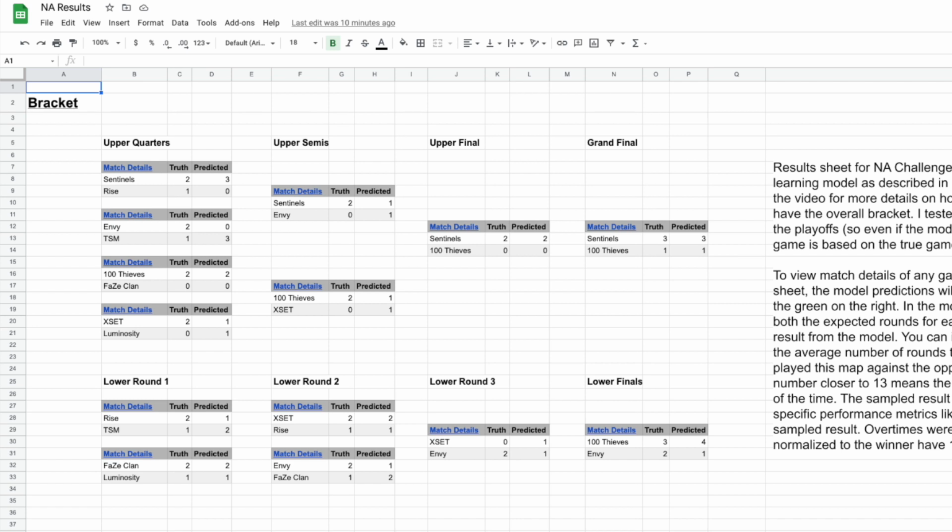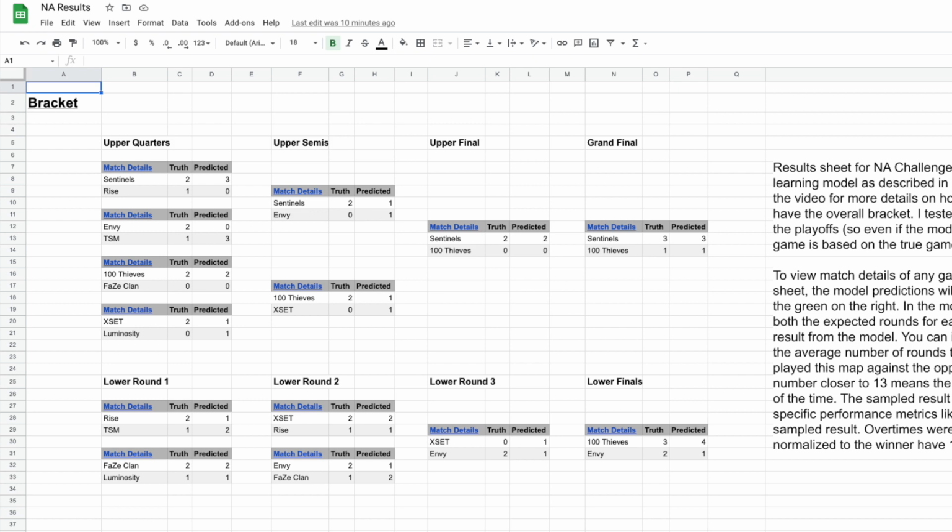Okay, back to the overview. For a quick summary, it looks like the model overvalues TSM, but most of the other expected rounds look pretty good. And unsurprisingly, the model believes Sentinels will win the tournament. Alright, let's move on to the Berlin results.